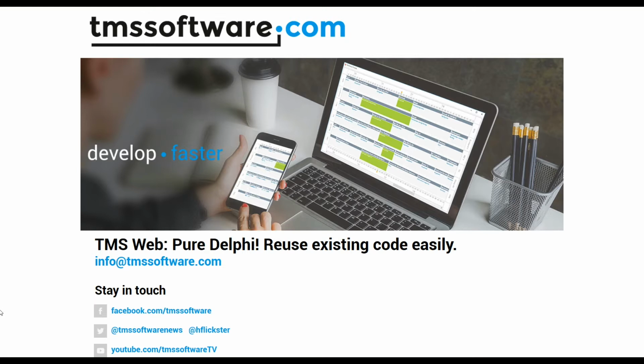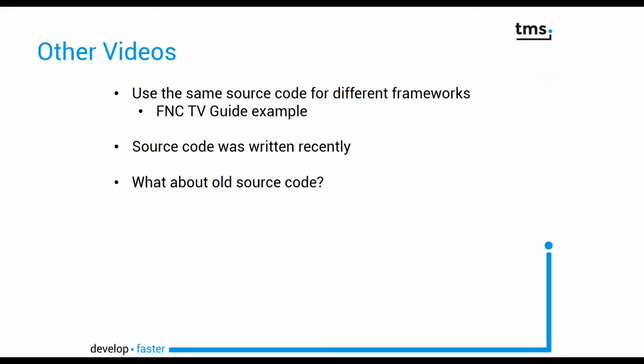TMS Web is a new modern web framework to build web applications with Pascal. It's pure Delphi, and that makes reusing existing code easy. So far we've shown you that you can share the same source code on different platforms. For example, in the FNC TV guide example, we showed you that you can write a VCL, FireMonkey, and Lazarus application, and also a web application using the same base library for all your controls. Furthermore, the controls, as we used FNC controls, can be shared across frameworks.